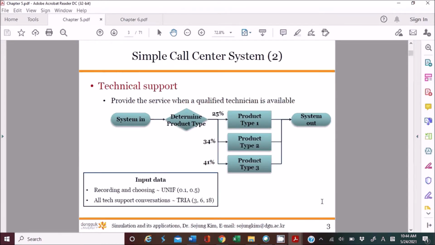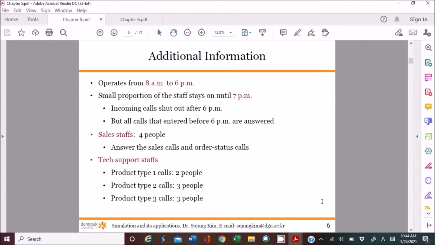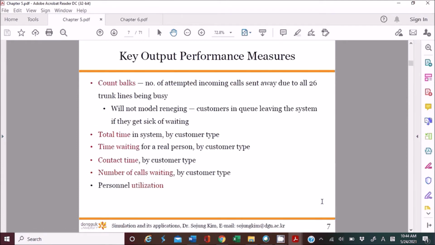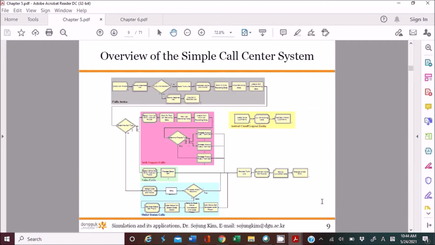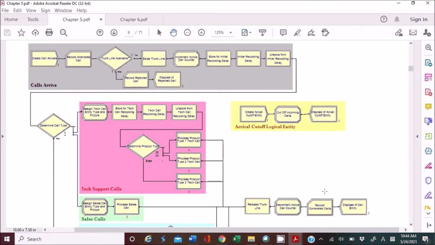In order to model this simulation model, we use new modeling techniques called the advanced process panel. You remember that? Hopefully you remember this, right? So here is an overview of the Arena model, and this is a part of the core libraries.